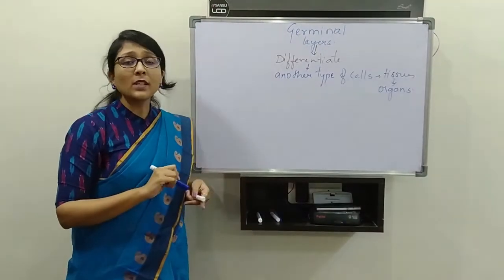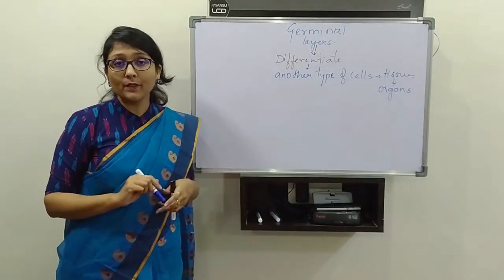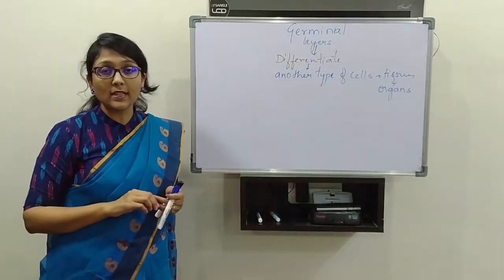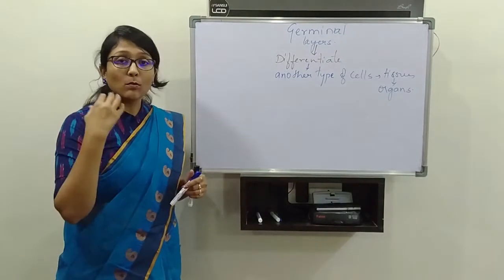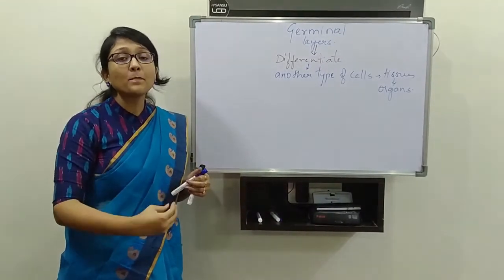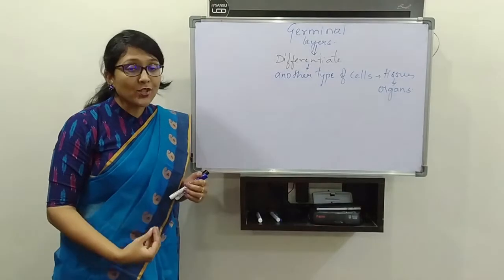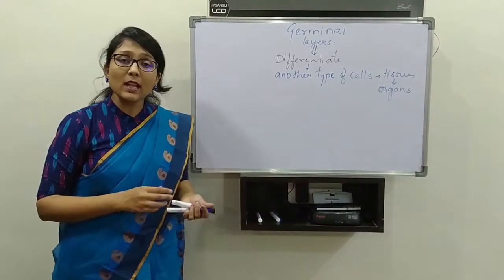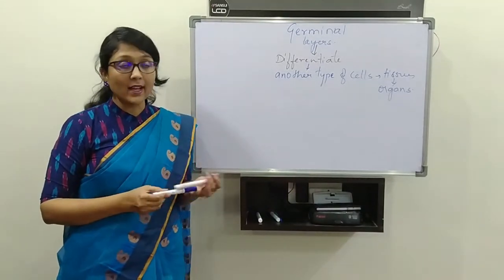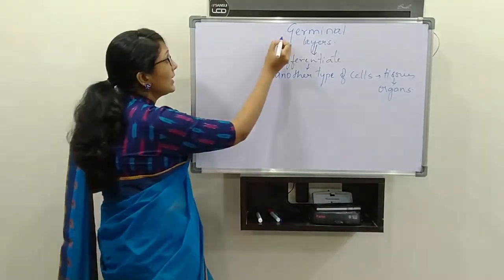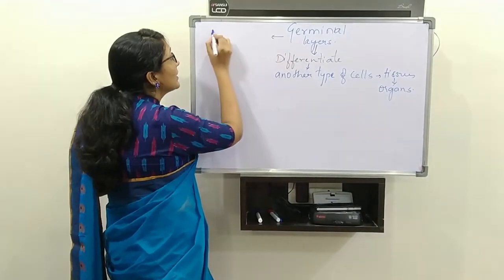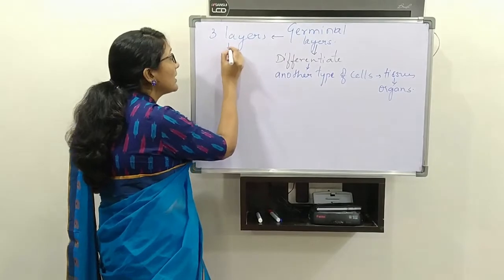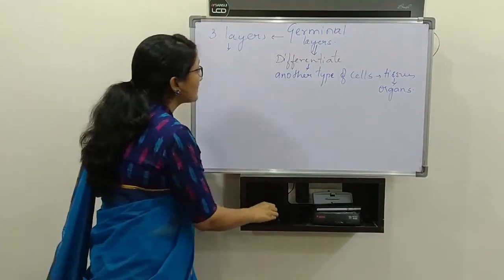Then are these germinal layers present in all types of living organisms? No, they are not present in all types of living organisms. Almost the whole Animalia kingdom, except the sponges, has germinal layers. Actually, how many germinal layers will be there? There will be 3 germinal layers. And what are they?